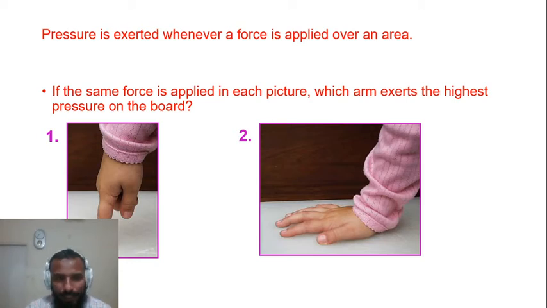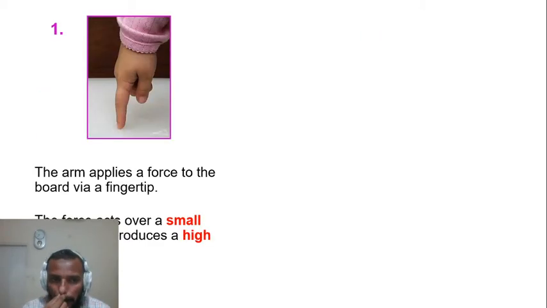How? Let me explain. In the first situation, the arm that was applying a force with the help of the fingertip on the board was exerting a force. The transmission of force was channeling onto the board at the point of contact, which was just the tip of the finger. So is it a small area or a larger area? Obviously it's a small area.